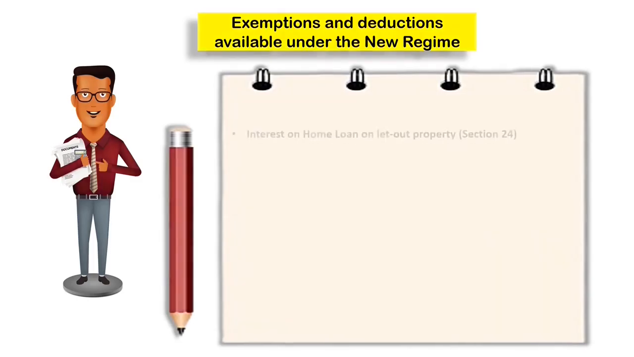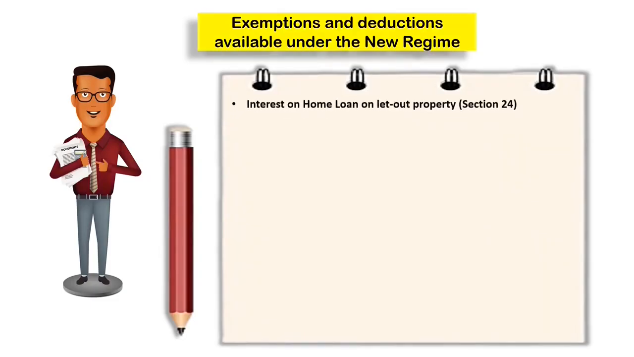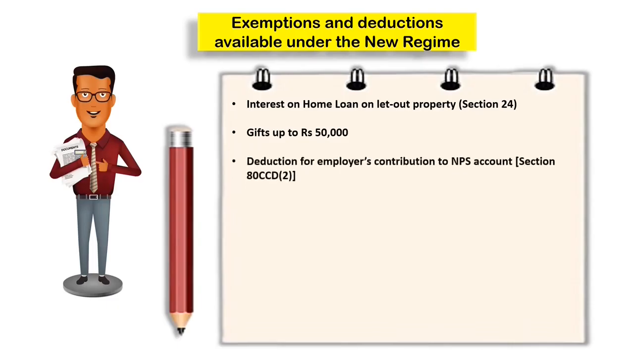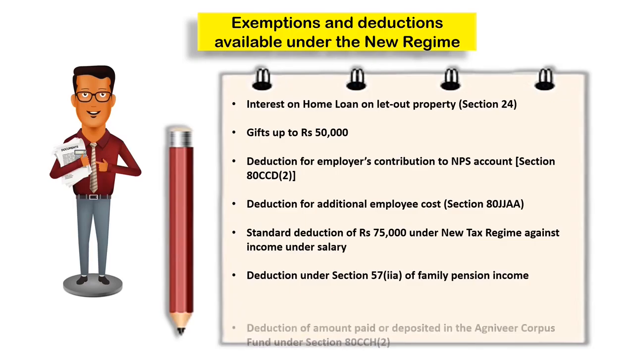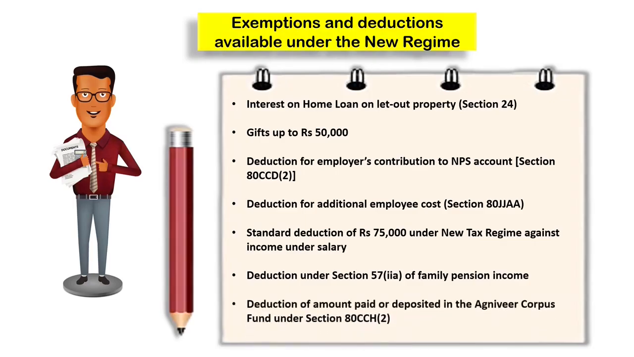interest on home loan on let-out property under Section 24, gifts up to Rs 50,000, deduction for employers' contribution to NPS account under Section 80CCD, subsection 2, deduction on additional employee cost under Section 80JJA, standard deduction of Rs 75,000 under the new tax regime allowed against income under the head salary, deduction of family pension income under Section 57(2)(a). Further, Budget 2023 has also introduced a deduction of amount paid or deposited in the Agniveer Corpus Fund under Section 80CCH, subsection 2 under the new tax regime.